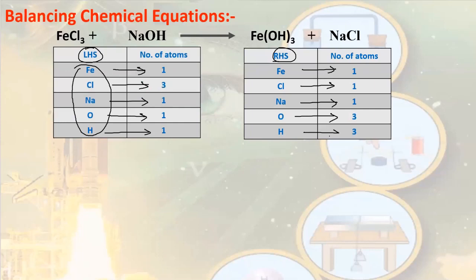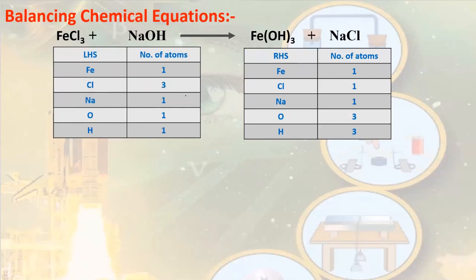Now, if you look at this table, you will clearly understand that the number of atoms of all the elements are not same on both sides. For example, we can see iron is same, 1 on both sides, but chlorine is not balanced on both the sides. Sodium is balanced on both the sides, but oxygen and hydrogen are not balanced on both sides. It means the number of atoms are different. Balancing a chemical equation means to make these numbers same.